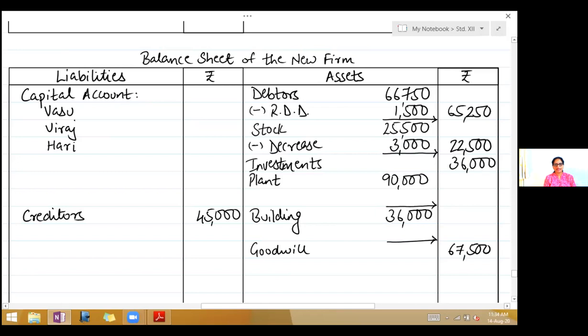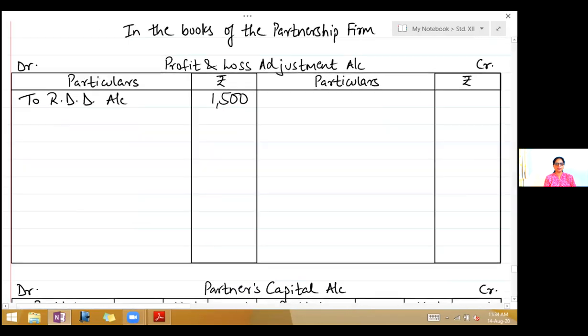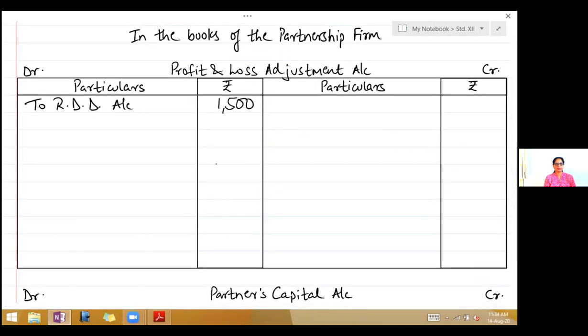Now only fixed assets, children, you write appreciation, depreciation, otherwise you write increase or decrease. Now here it has decreased, asset has decreased. So second effect will come on the debit side of profit and loss adjustment account. So write to stock account 3,000.